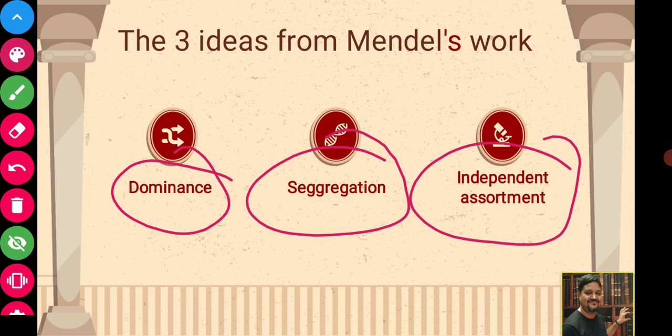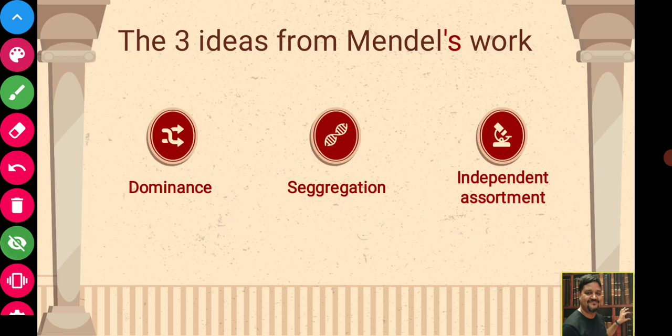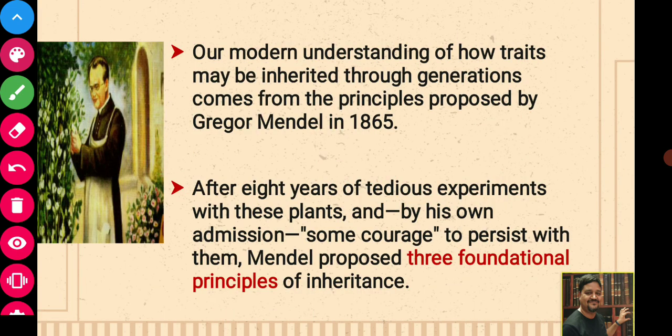In later slides we'll see that the first two ideas were derived from the monohybrid cross, and for getting the idea of the third, that is independent assortment, Mendel conducted the dihybrid experiment. So let us start with the monohybrid cross.